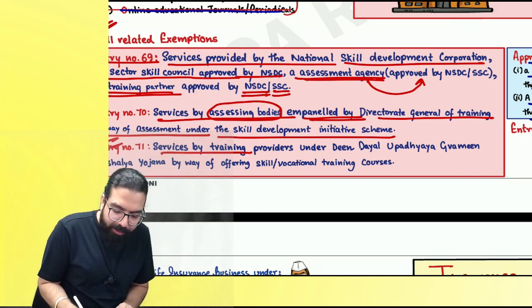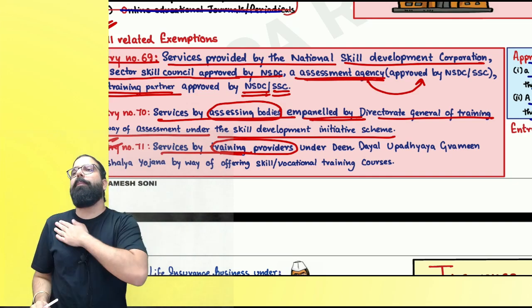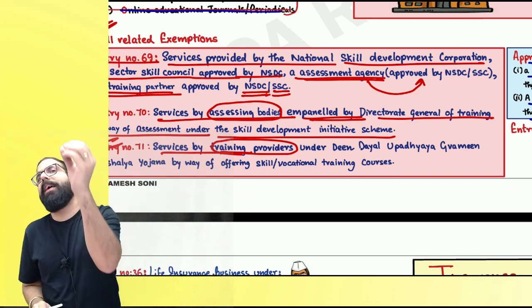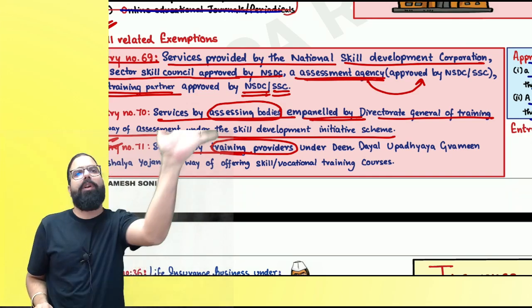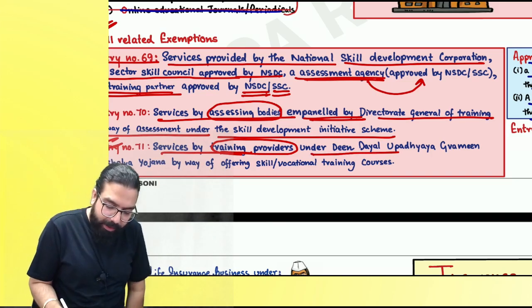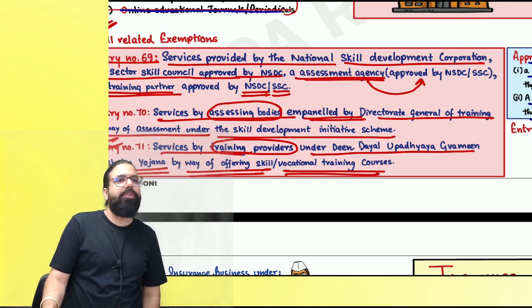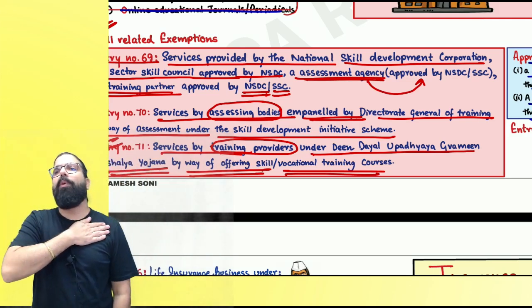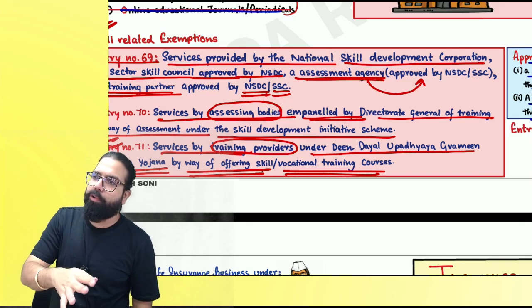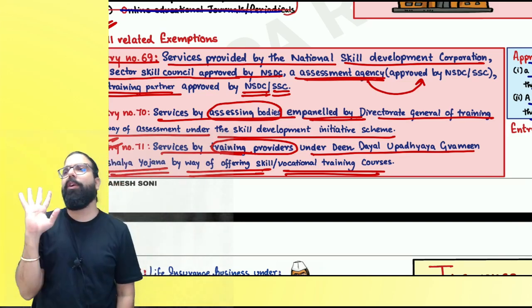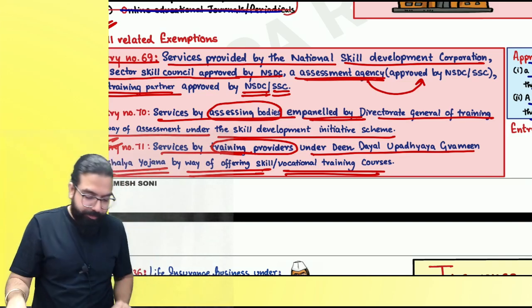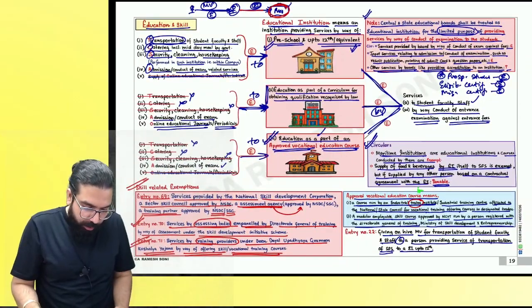The next one, services by training provider. Supposing I am a training provider under Deen Dayal Upadhyay Gramin Kaushal Yojana, then my services will always be exempt. It says under the Deen Dayal Upadhyay Gramin Kaushal Yojana, by offering skill or vocational training courses. I am a training partner approved under Deen Dayal Upadhyay Gramin Kaushal Yojana. My services of providing training courses, vocational training courses. Okay, everyone.